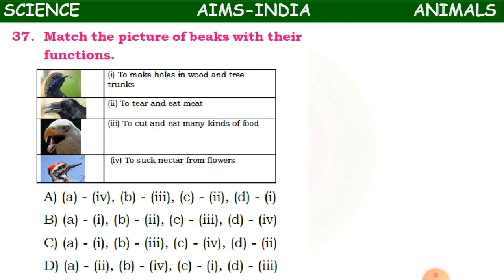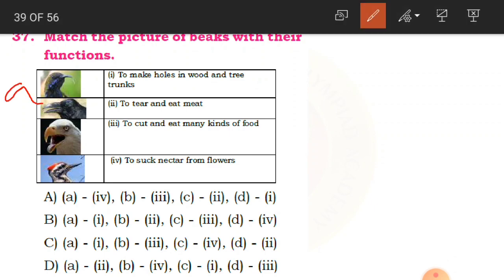Match the picture of beaks with their functions. See, here you have got some birds with their beaks, and we have to match the beaks with their functions. In the sense, already we have learnt what type of beaks do what type of work, like they describe their eating habits. So now we have to identify which beak does what type of work. The function is nothing but the work. Now we'll mark these beaks like A, B, C and D. Okay, children? Now we'll try to match it.